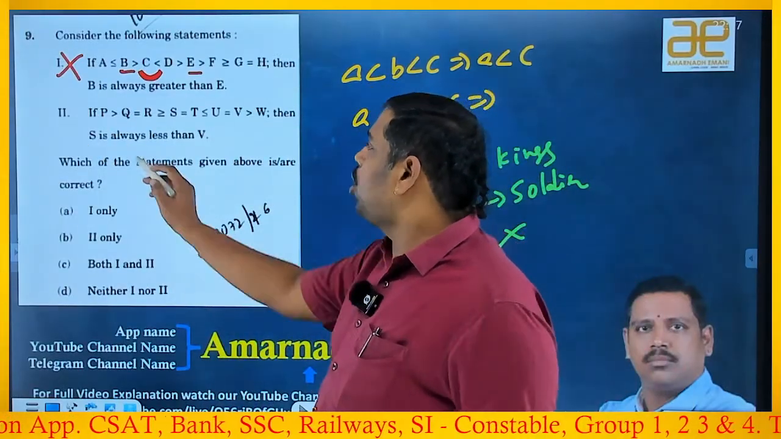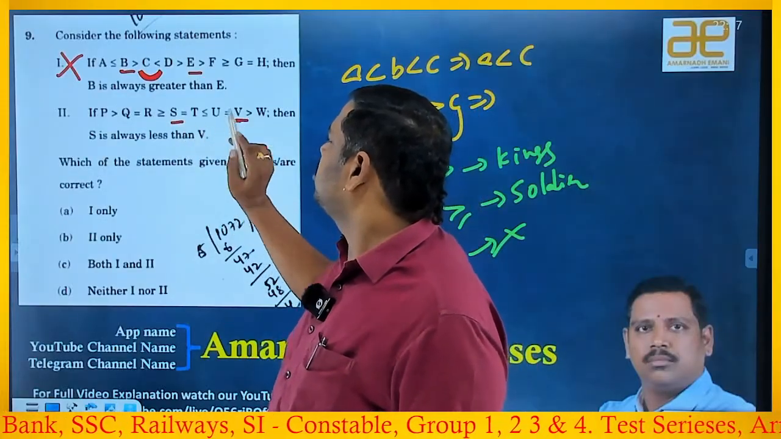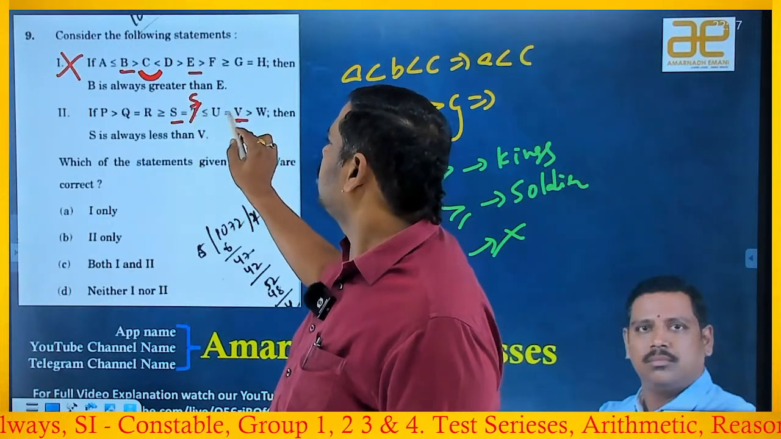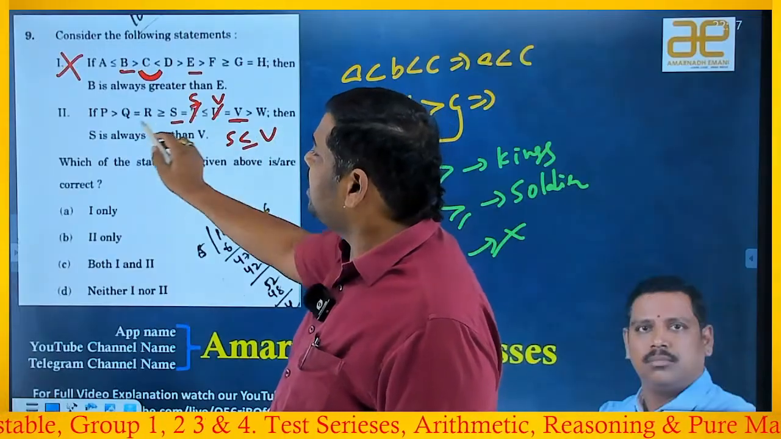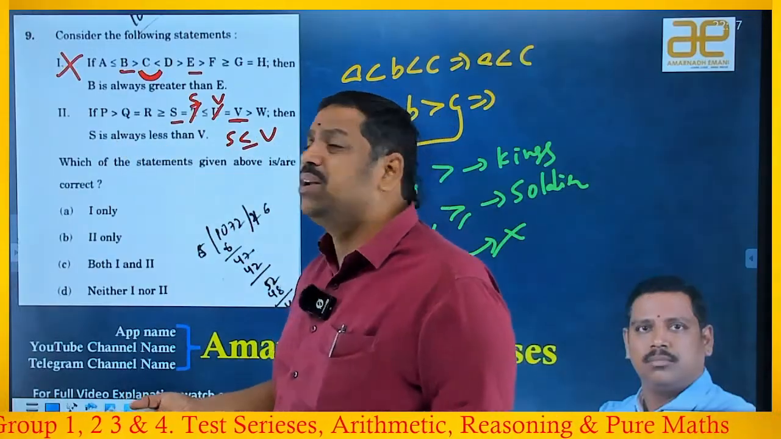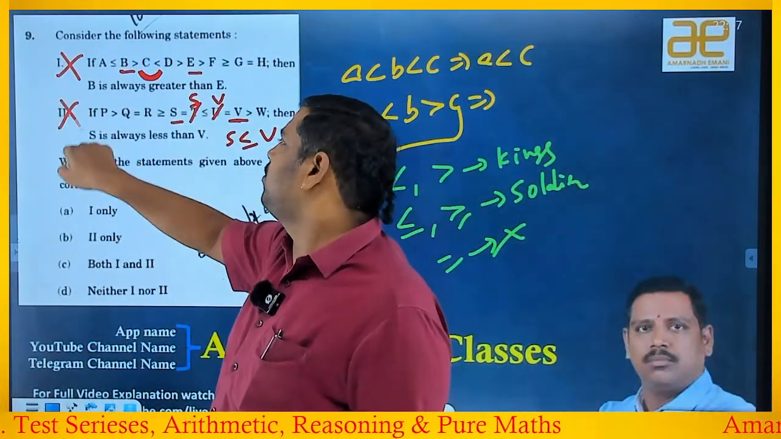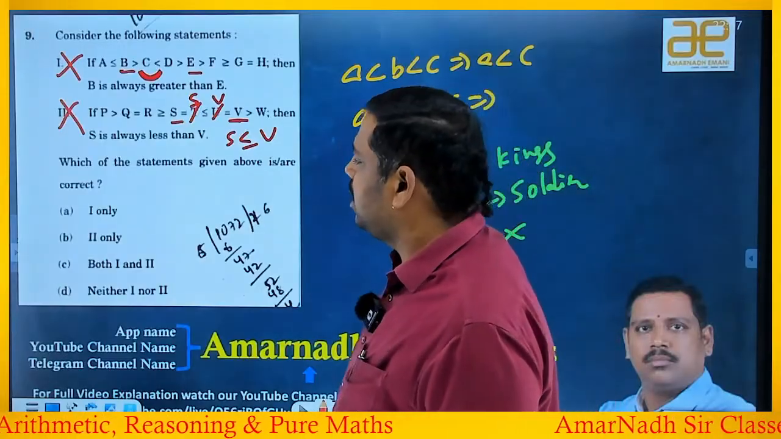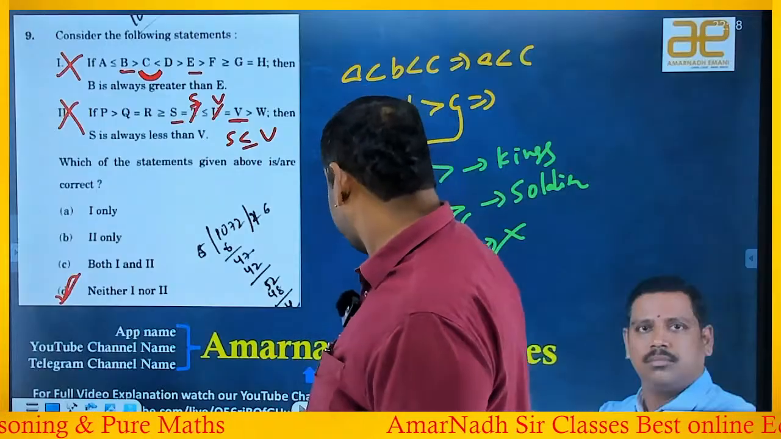Second one, S is always less than V. S and V. In between, there is no symbol change. S is equal to T, so I am writing it as S. U is equal to V, so I am writing it as V. You get S is less than or equal to V, but he is saying S is always less than V, meaning he is missing the case where S is equal to V. So I am unable to say the second one is valid either. He is asking which of the given statements is or are correct. So neither one nor two. So which option is the answer? D is the answer, because both are wrong.